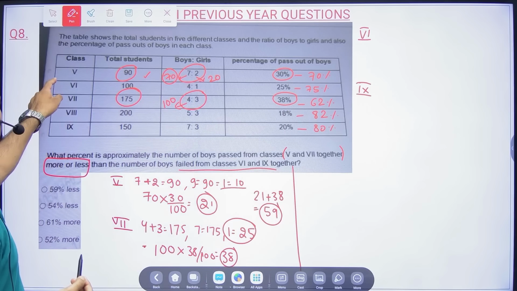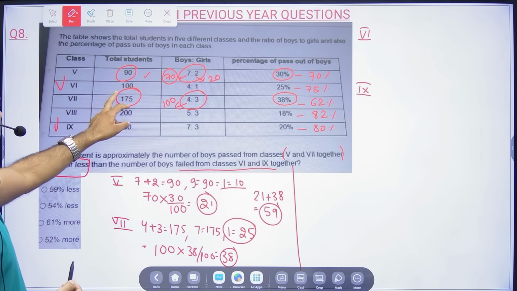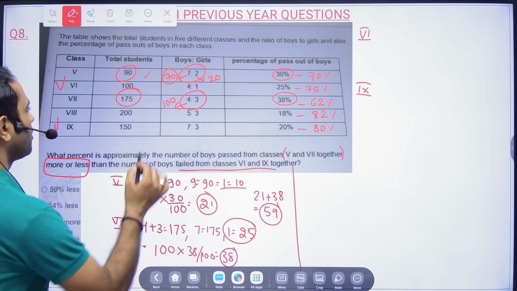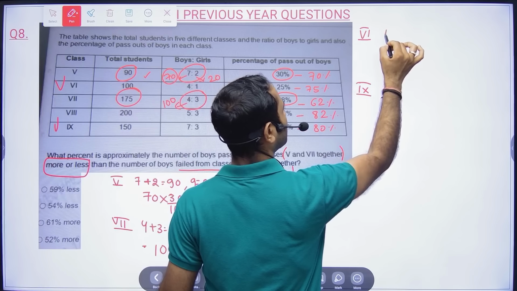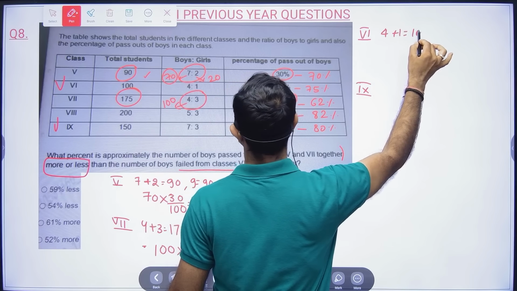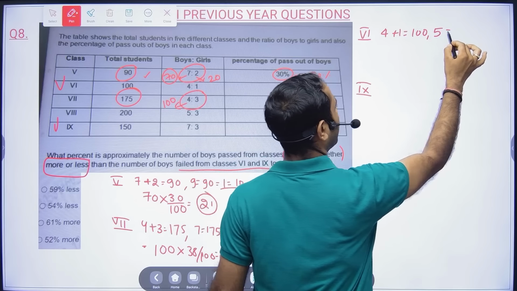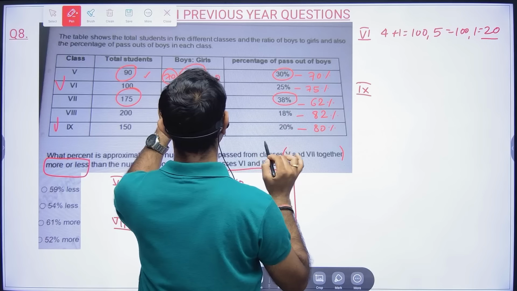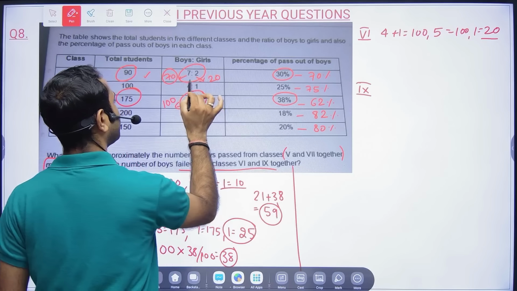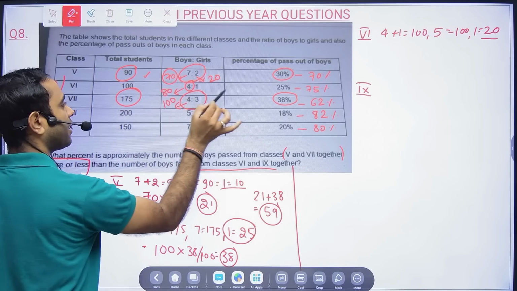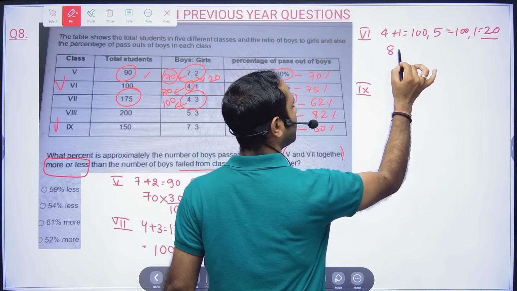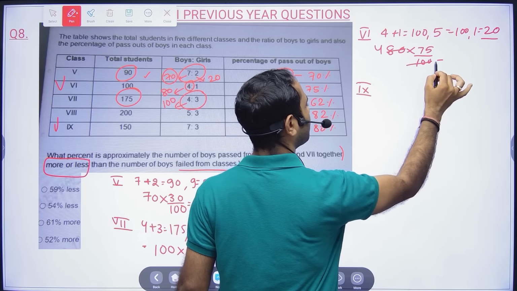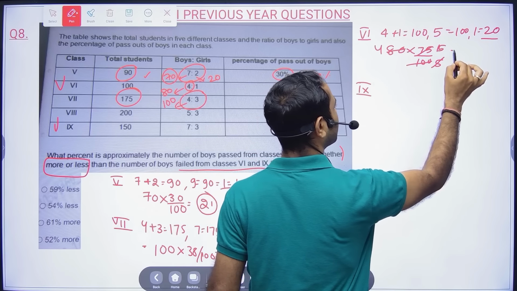Now 6th and 9th. For 6th, the ratio is 4:1. So 4 plus 1, 5 units is equal to 100, so 1 unit will be equal to 20. So boys, 4 units, is 80. Now 75% of 80 will be what? 25 fours are 100, so 75% is 3 times 20, that is 60.